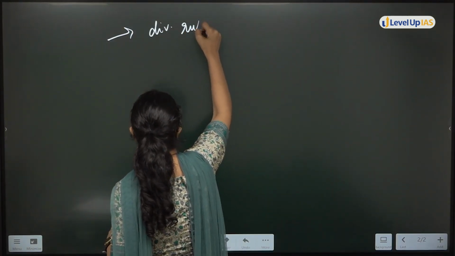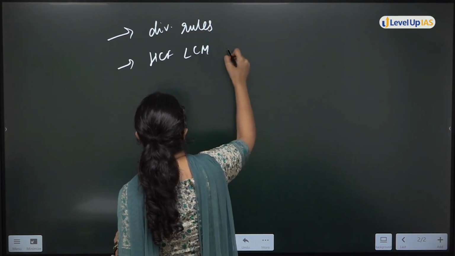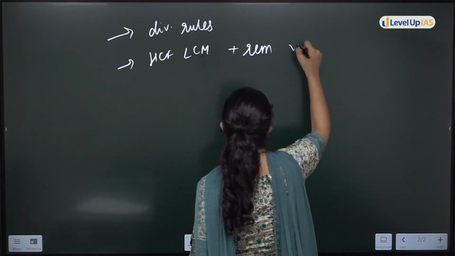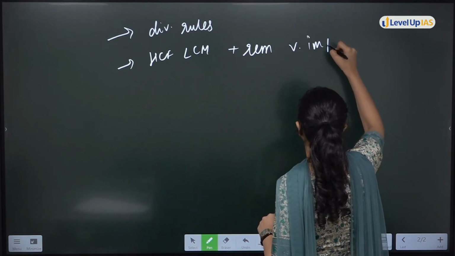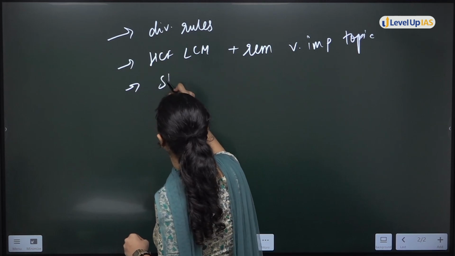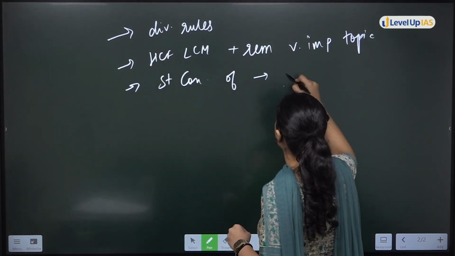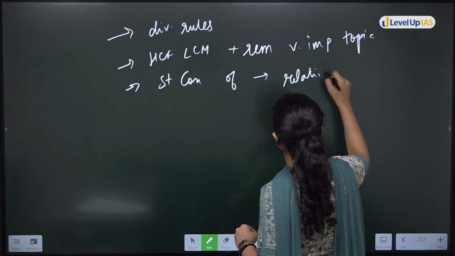Divisibility rules you should know. Then you have HCF, LCM with remainder. Very important topic. Every year questions are being asked. Then you know that statement conclusion questions of this topic are relatively easy.